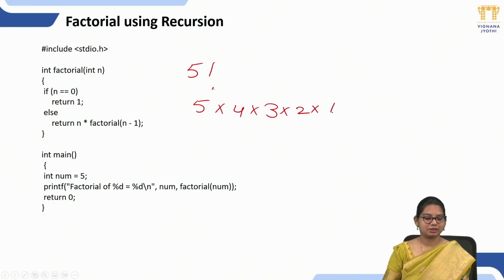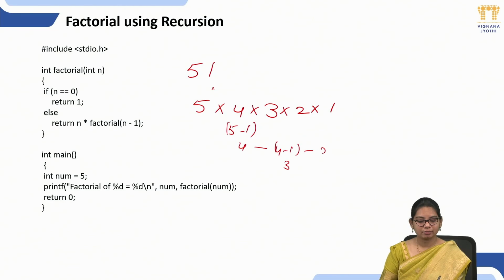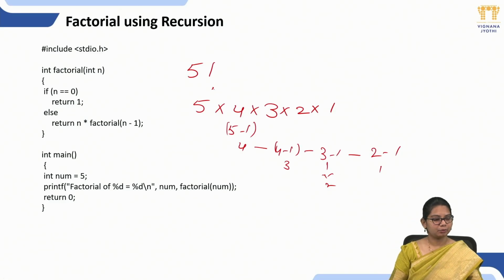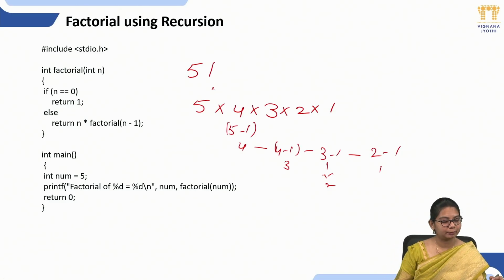Carefully observe that we consider 5, then again go back by minus 1. That means 5 minus 1 gives 4. Again 4 minus 1 gives 3. Again 3 minus 1 gives 2. Again 2 minus 1 gives 1.